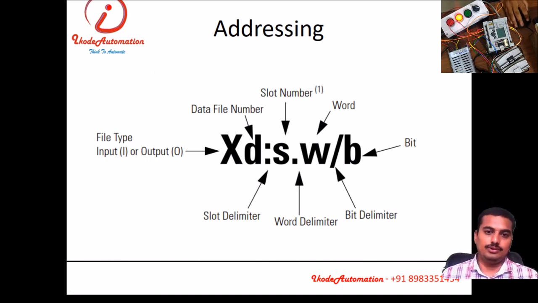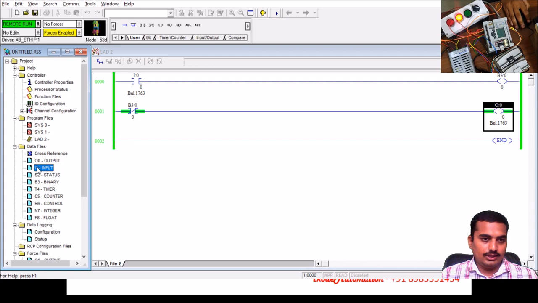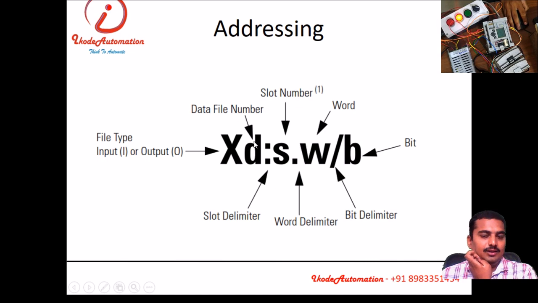Addressing, the most important topic of this presentation. Without addressing you cannot do programming. So what is inside addressing? Any address we put, like I:0.0/0. The very first letter denotes which file you are dealing with, that is input file, output file, status, binary, timer, or anything. For output that will be O. For input that will be I. For status, S. For binary, B. For timer, T. For counter, C. Likewise.